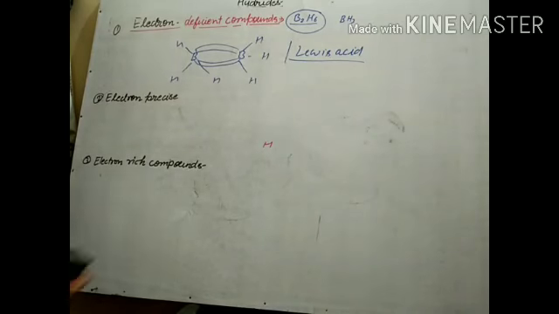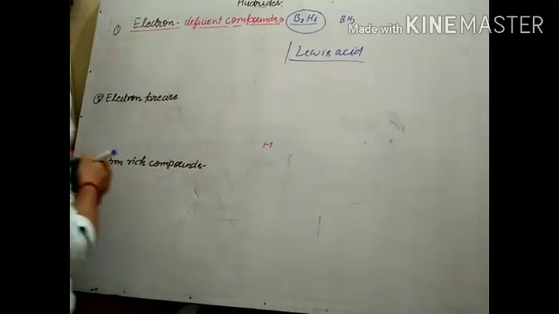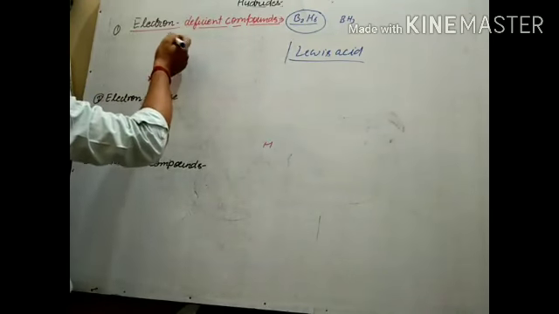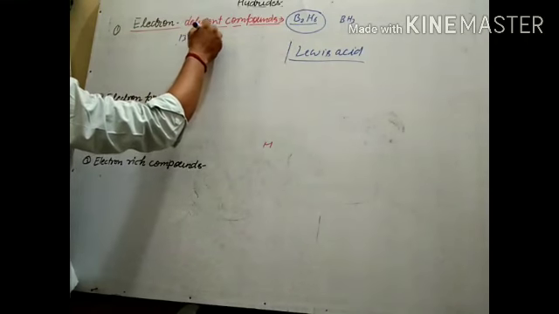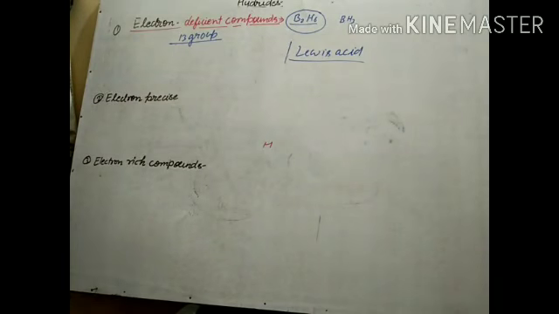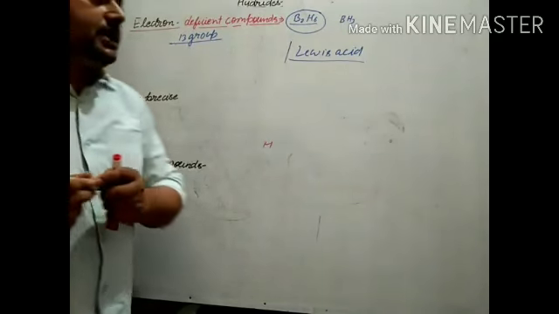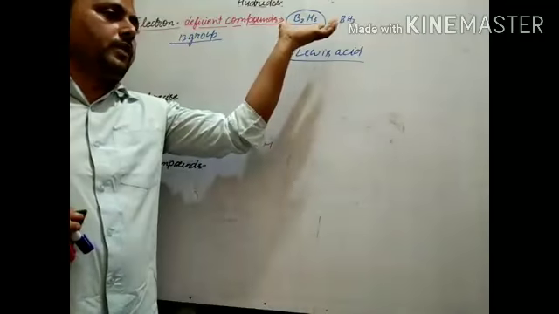So we can say 13 group elements form this type of compound. This means electron deficient compounds, being electron deficient in their central metal atoms, their Lewis structure can't be written properly.